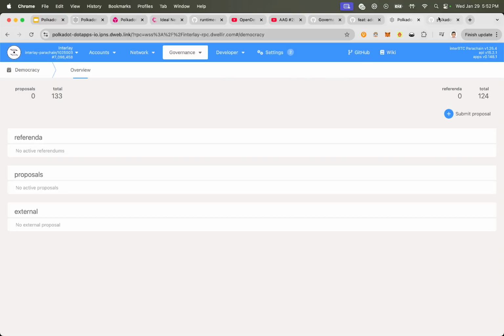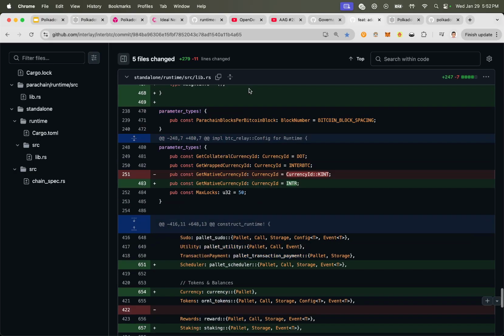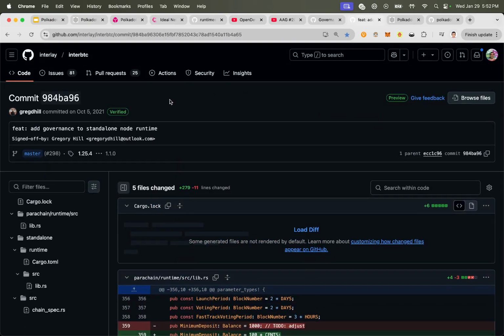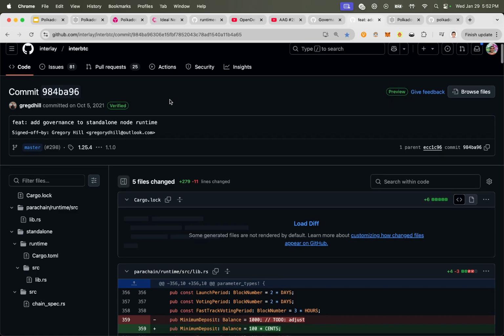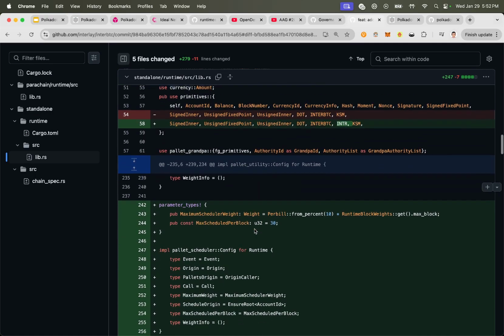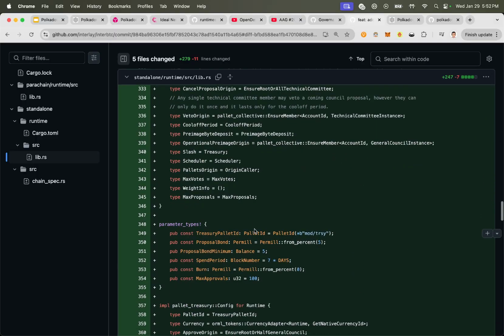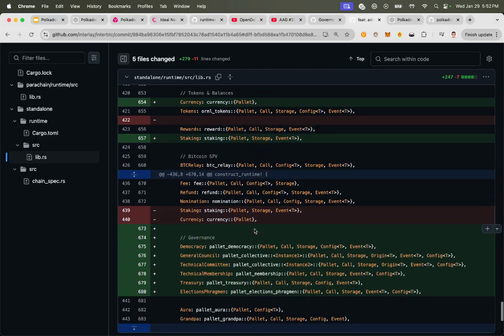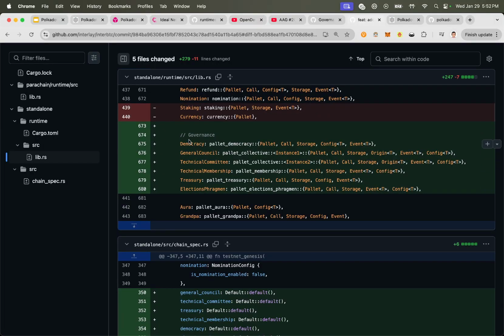So if we scroll up here, here is the PR, actually the commit, for adding governance to Interlay. And this is really cool from a technical perspective because you can go here and say, okay, let me look at how they did it. If I scroll down to the pallets, what does governance v1 consist of? And there it is. It consists of pallet democracy, so it's got a lot of the voting mechanism, and pallet collective, right?